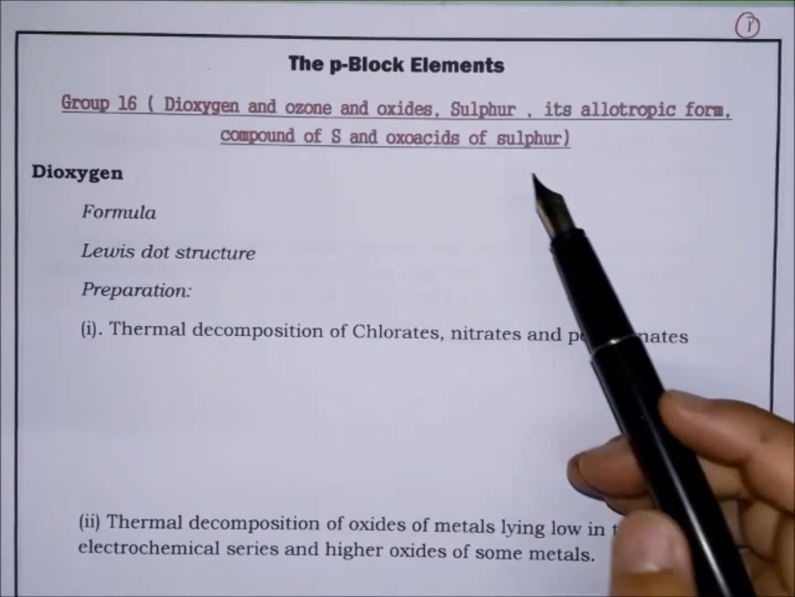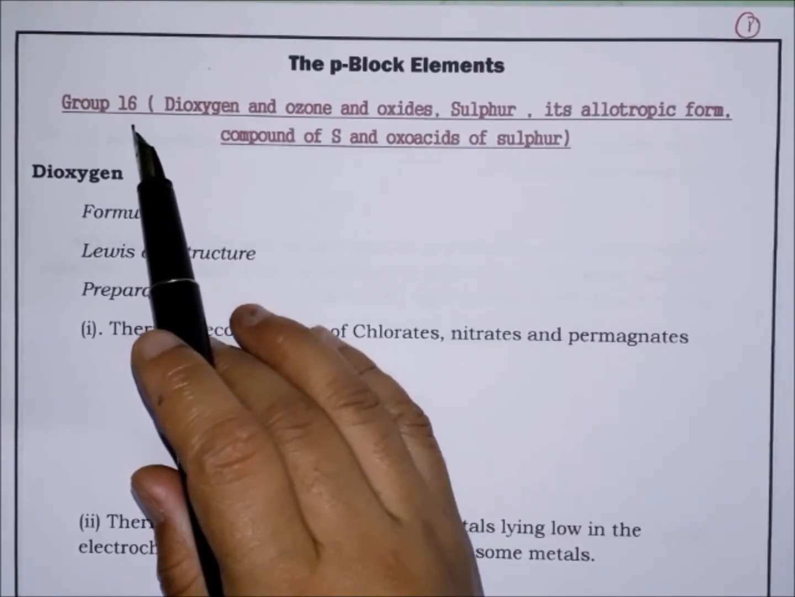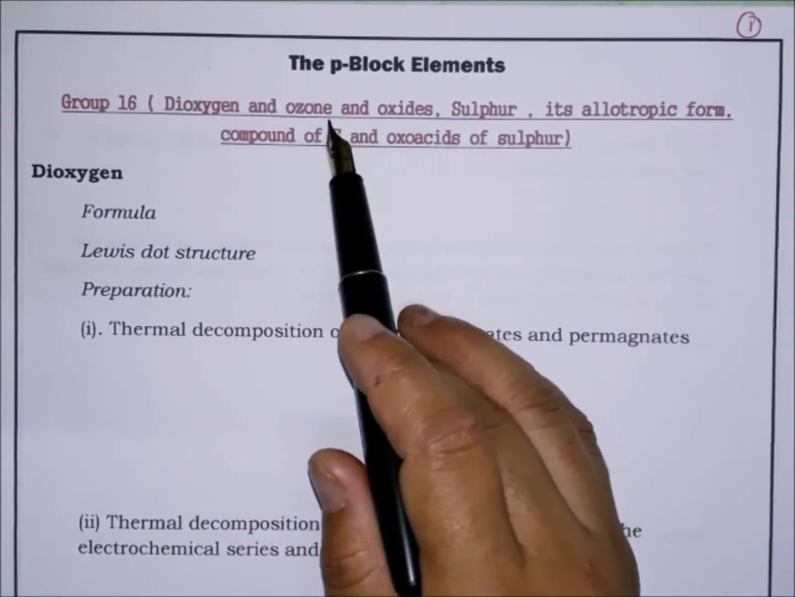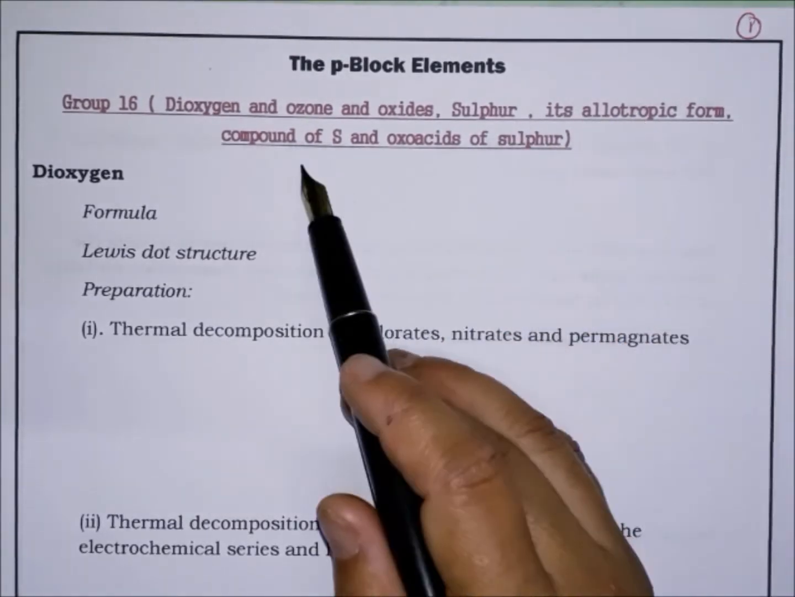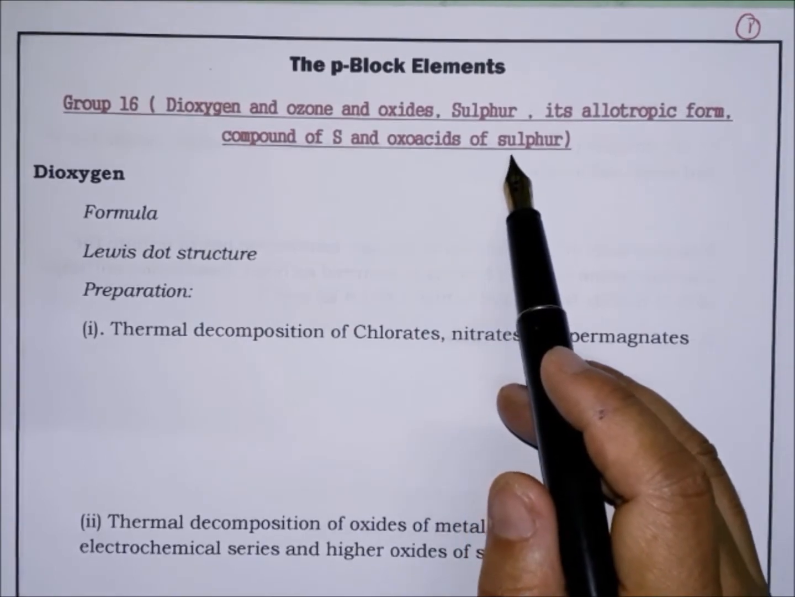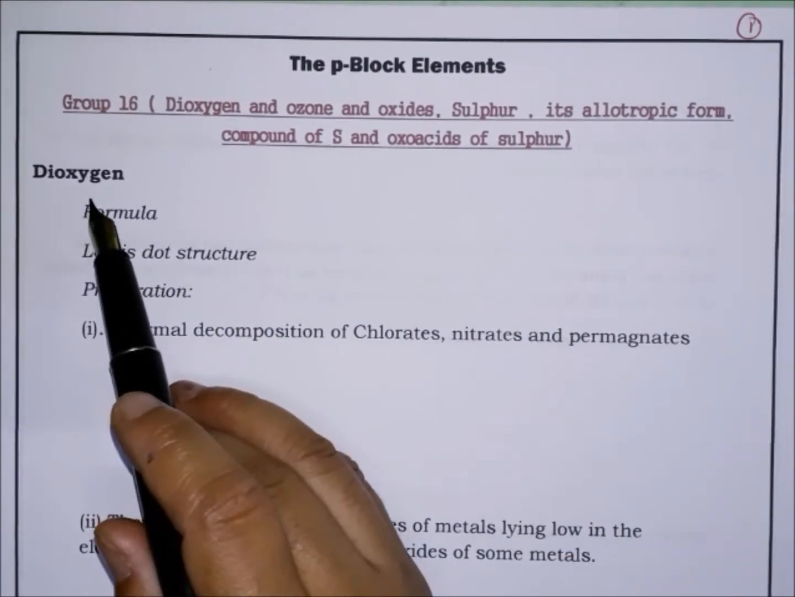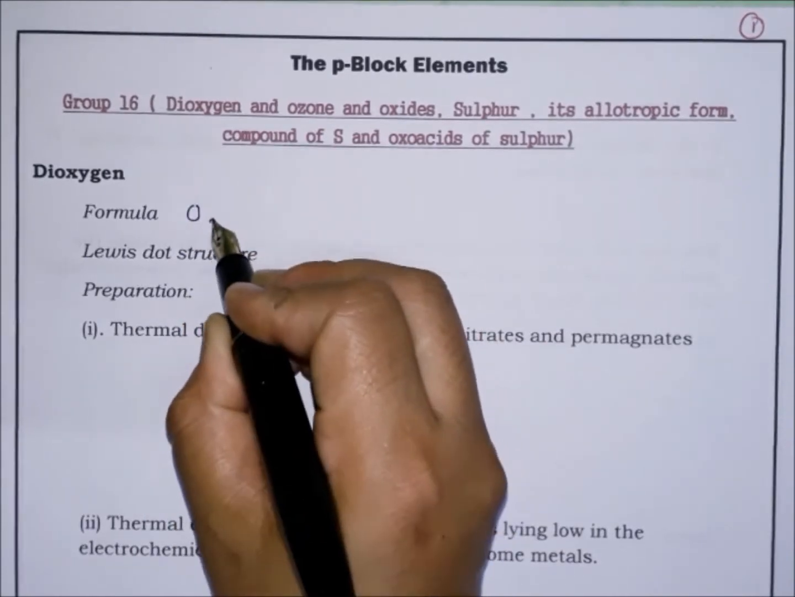Hello students, in P block elements we are going to discuss group 16 compounds like dioxygen, ozone, its oxides, sulfur, allotropic forms, compounds of sulfur and oxoacids of sulfur. So first we'll start with dioxygen. The formula of dioxygen is O2.